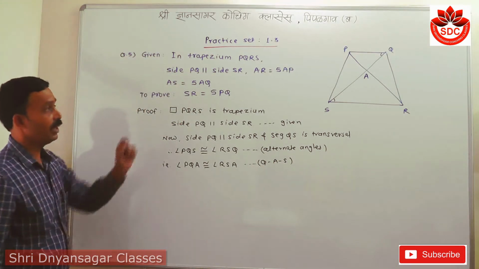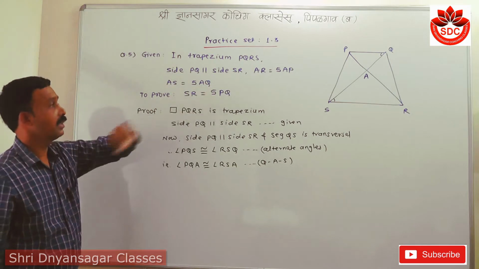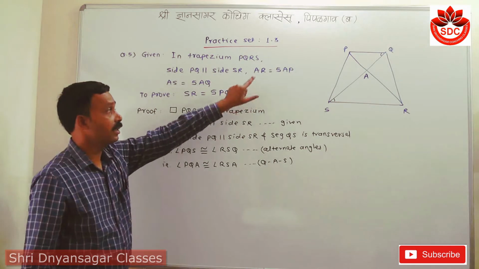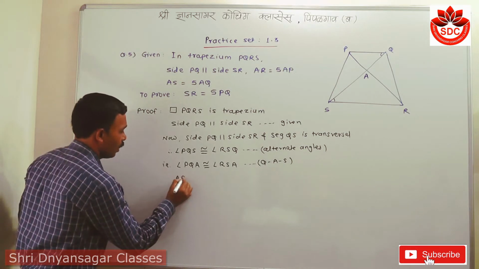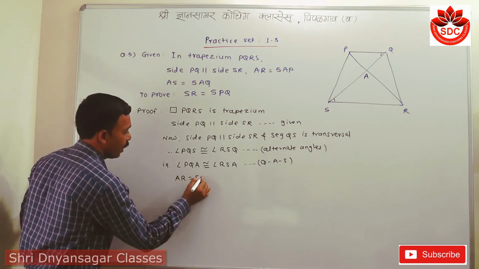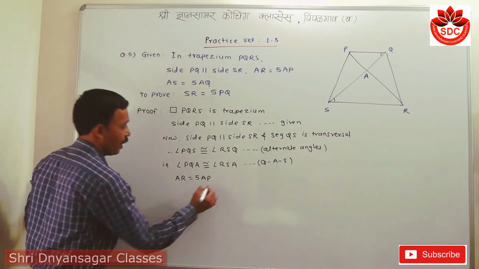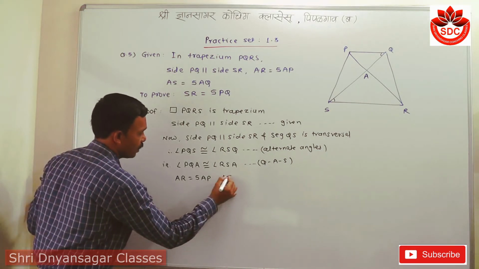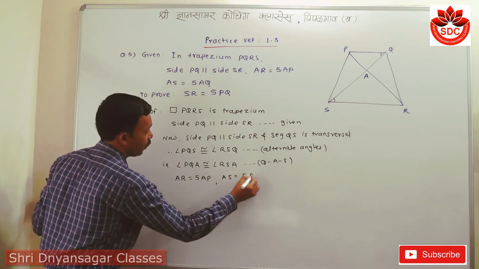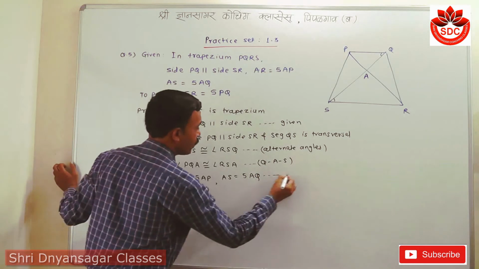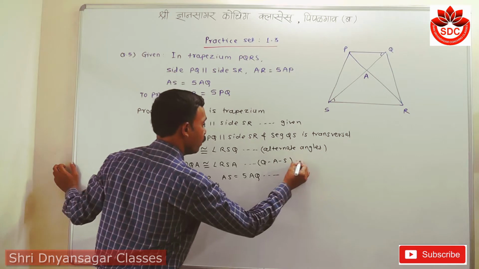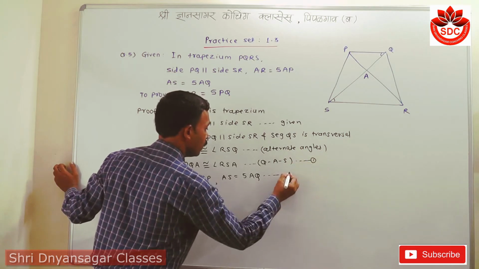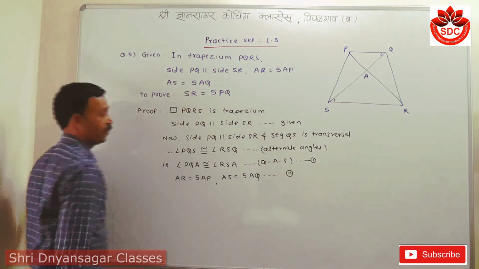Okay student, then we take the next one, AR is equal to 5AP and AS is equal to 5AQ. Suppose this is equation number first and this is equation number second.